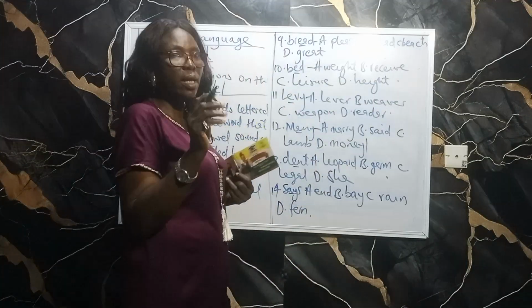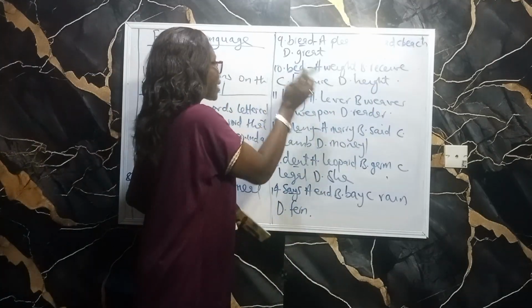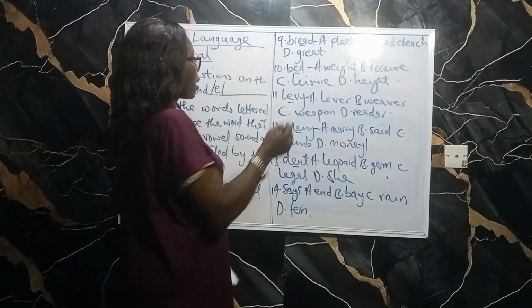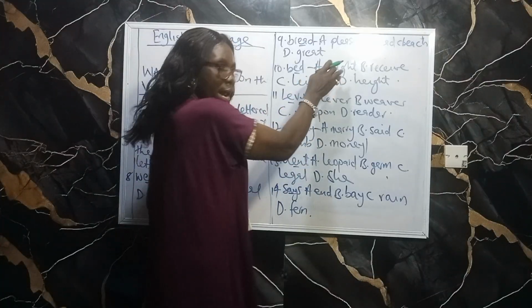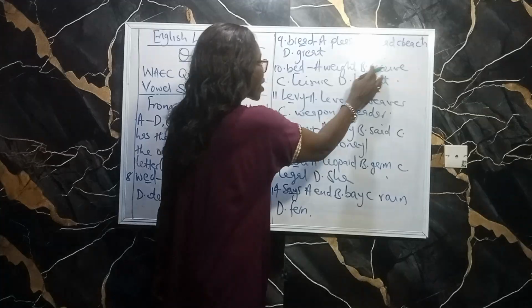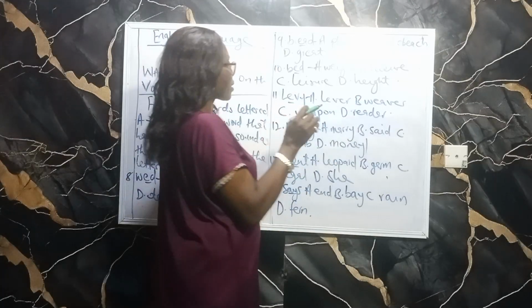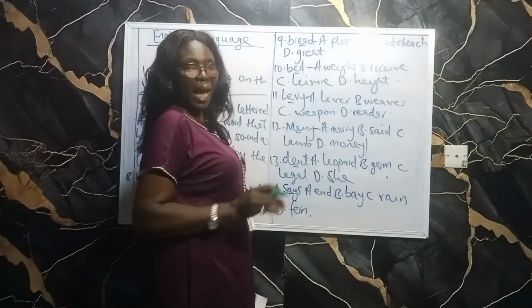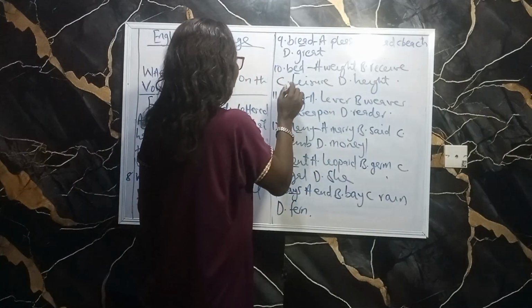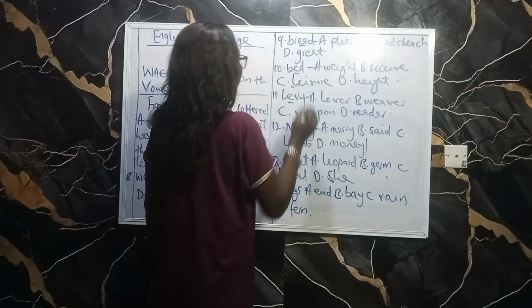That is the one that contains the sound. Then number 10, we have bed. Under bed, the options are wait, that is A sound, receive, long E sound, leisure, that is short E sound, and height, I sound. So the only one that has the sound is leisure.